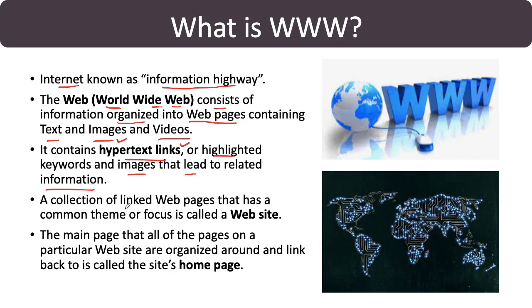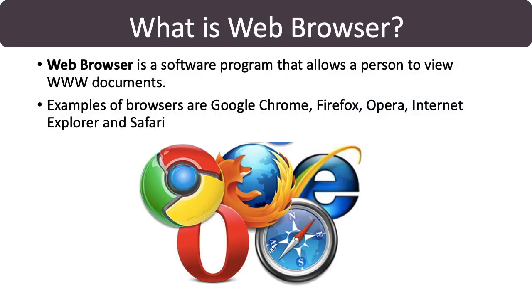A collection of linked web pages that has common theme or focus is called a website. So website is a collection of multiple web pages having some particular information related to a company or to a particular goal. The main page that all of the pages on a particular website are organized around and link back to is called the site's home page. Whenever we open a website, the first page which opens is called the home page of the website.